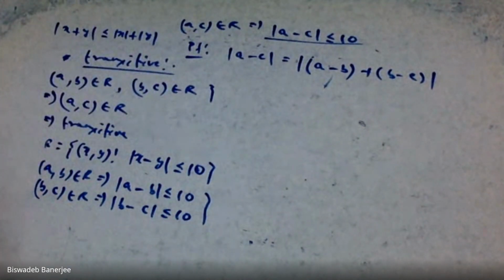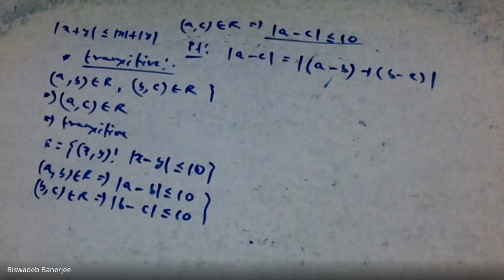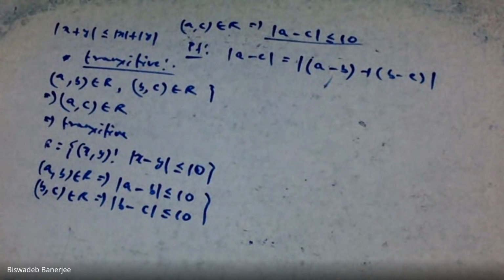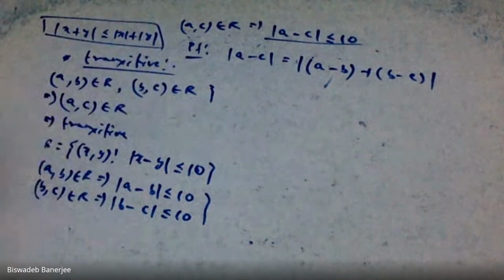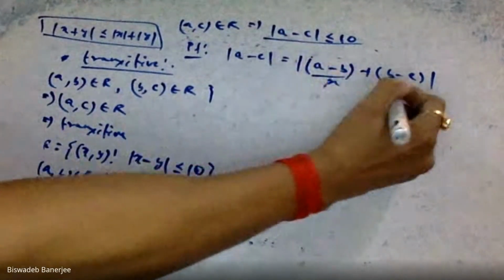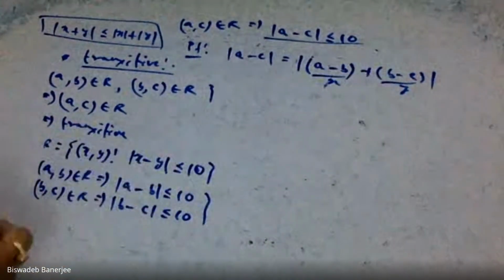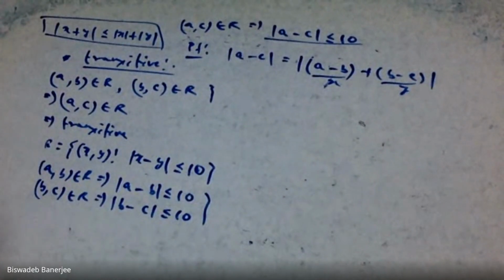Okay? This is called the triangular inequality. Remember this inequality. So if we apply this inequality, take this one as x and this one as y.